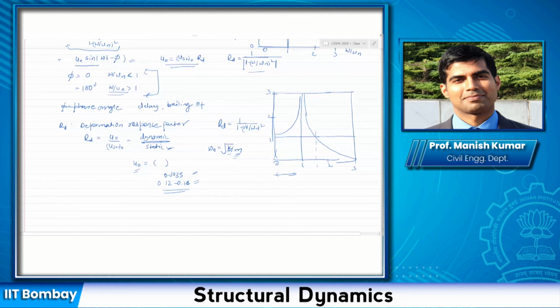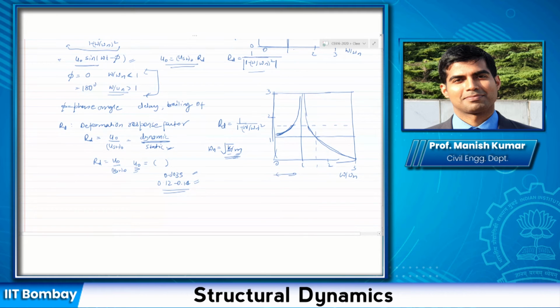Okay, so I would look at my RD value corresponding to this U naught, and I would say that, well, let us say this U naught corresponds to some RD value, U static you already know. Okay, so that I am within this limit, I am operating within this limit. Okay, and accordingly then I can design my system by providing omega n, because remember, for the system to be safe, I can have my system in this range or I can have my system in this range.